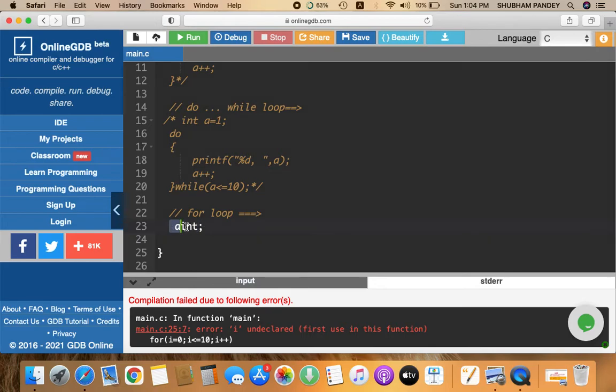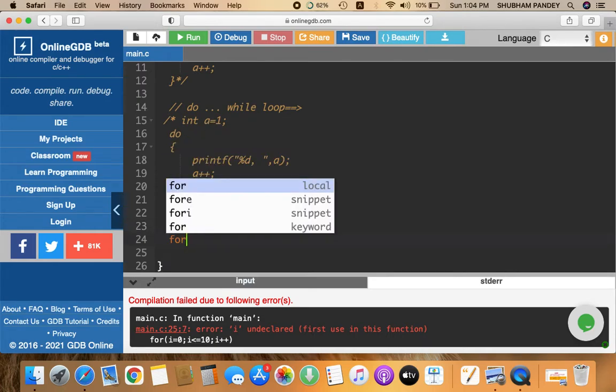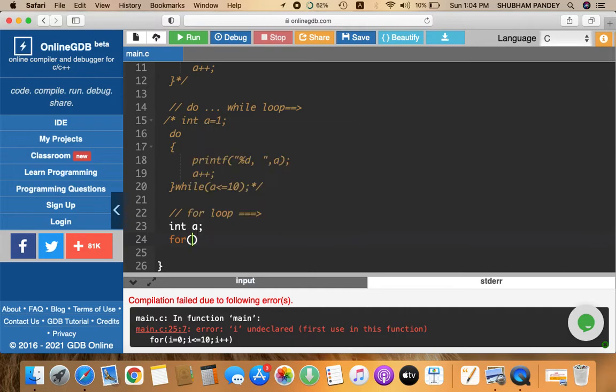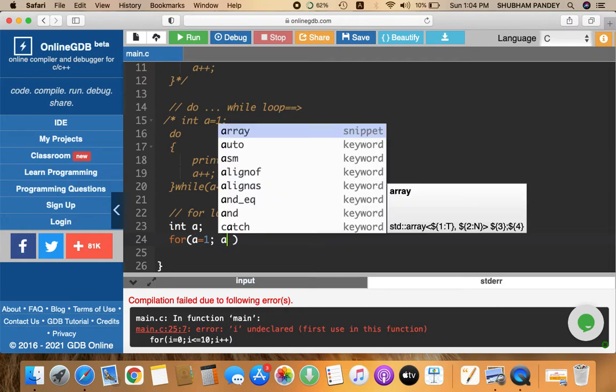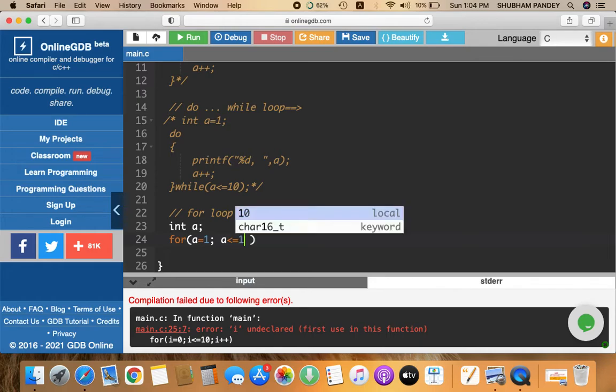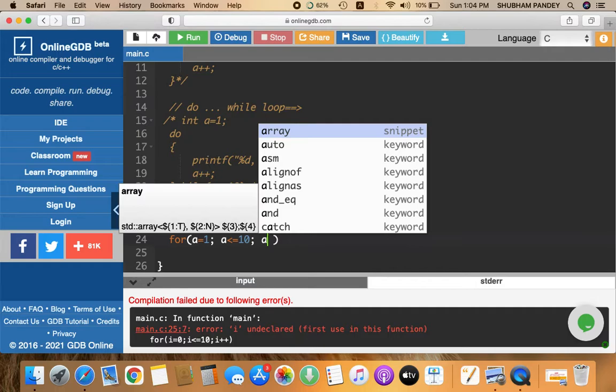Now move towards the syntax of the for loop. For a is equal to 1, I am initializing the value of a to 1, and then here, not comma, it's semicolon. a is less than or equal to 10, then again semicolon, not comma, a plus plus.